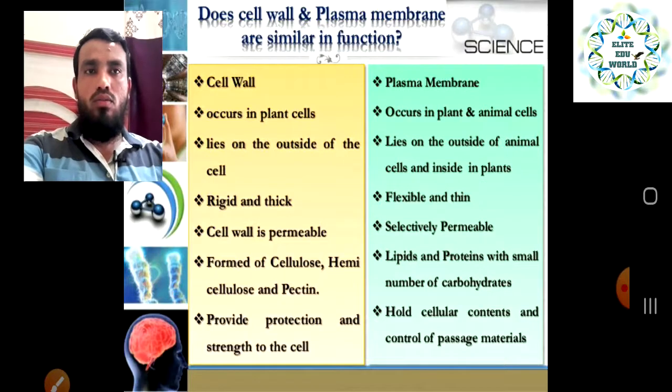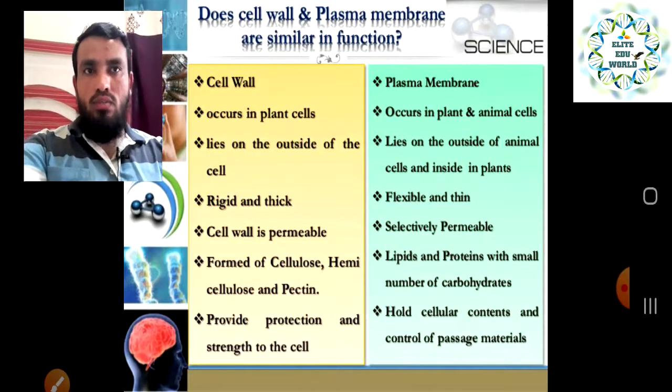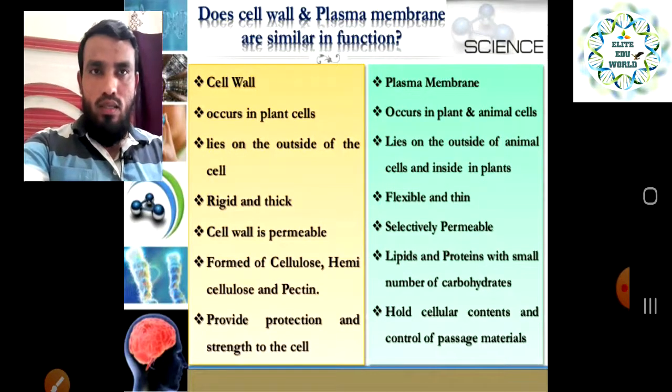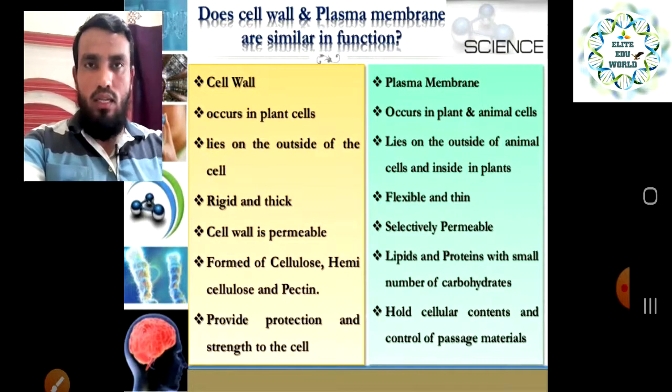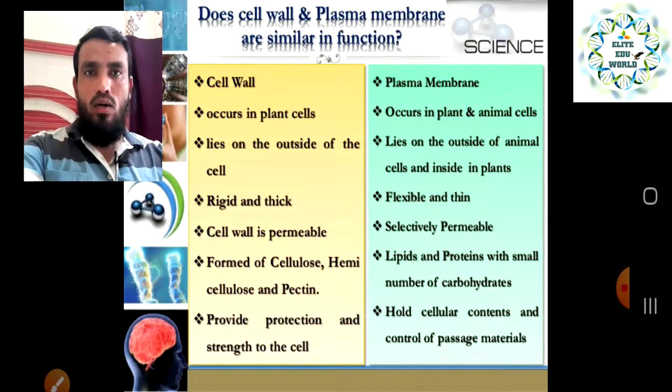If we talk about the animal cell, the plasma membrane is the outermost layer, but if we talk about the plant cell, the plasma membrane is the second layer, after the cell wall.